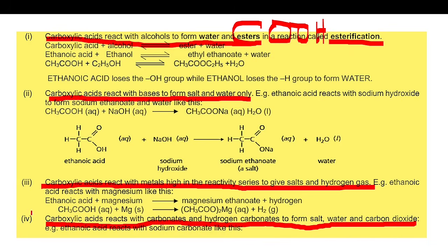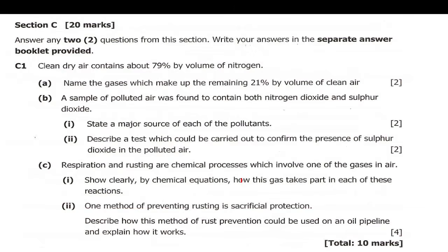So in the almost last question in section A, this is why we decided in our answer to give D, because D was a carboxylic acid. In that I said a carboxylic acid will react with a carbonate and it will form a gas, and that gas was colorless, actually carbon dioxide. Okay, so now let's go to another question.